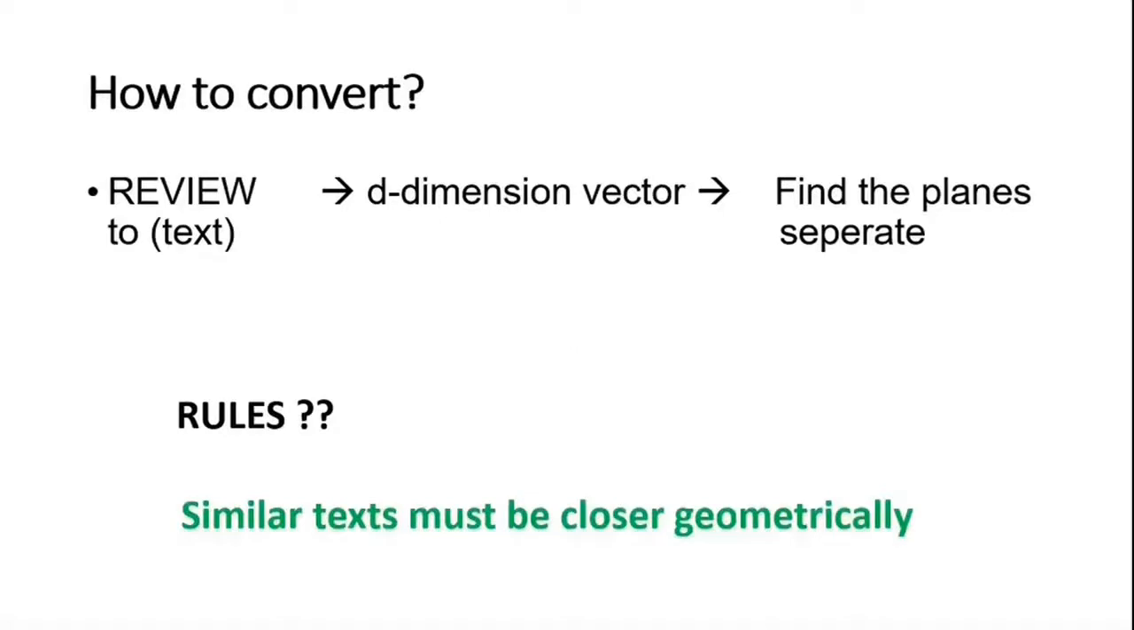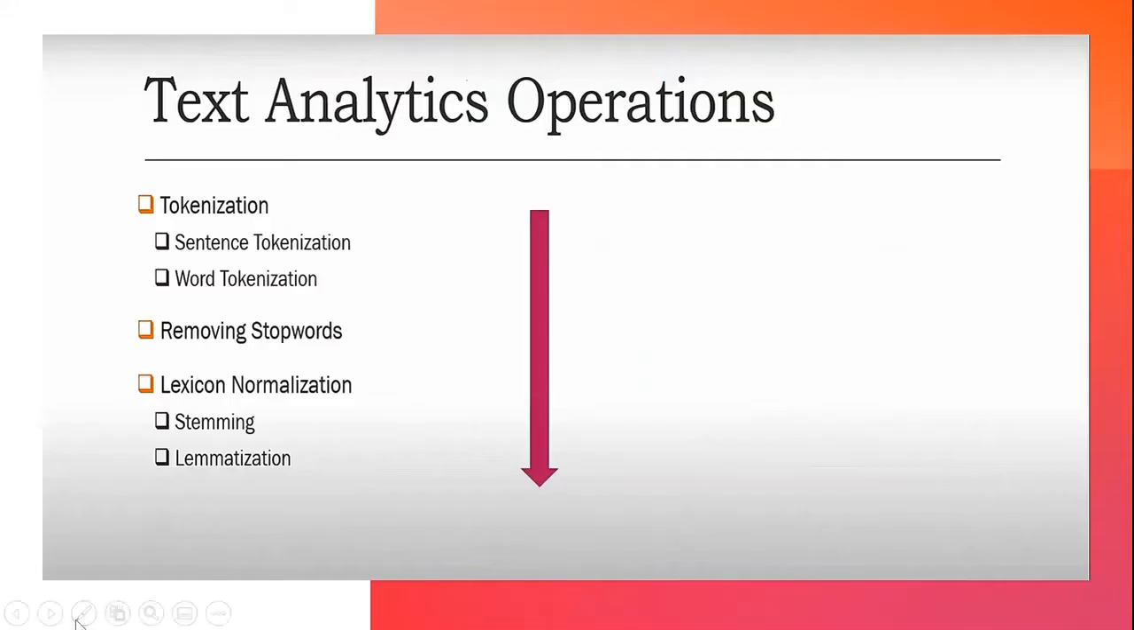Now the question arises, how to convert? Text should be converted to a d-dimensional vector. A very simple rule is that similar text must be closer geometrically. Now there are several techniques for doing this, like bag of words, TF-IDF and so on. Next, how to perform text analytics operations, which involve the basic text pre-processing steps like tokenization, removing stop words and normalization.